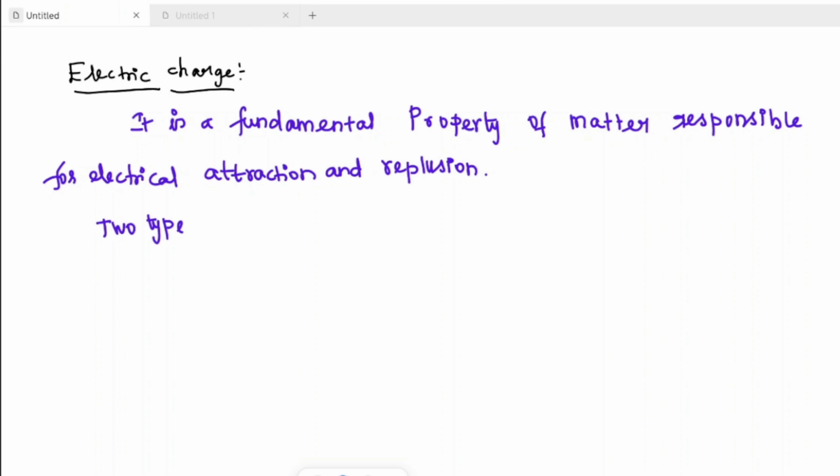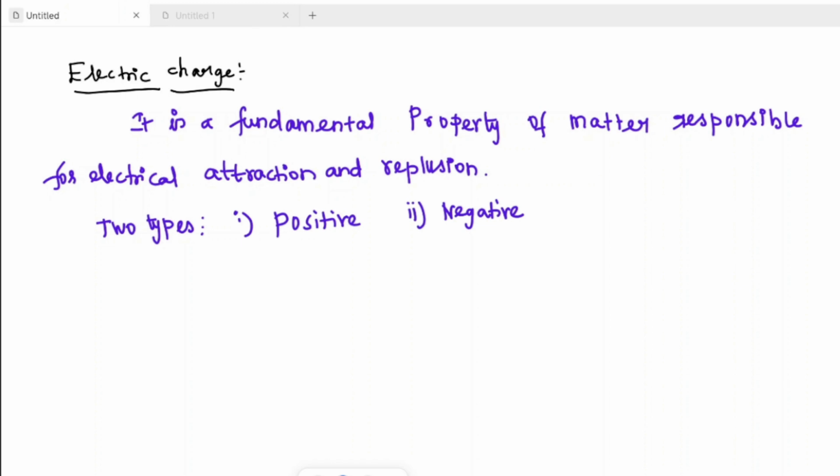What are the two types of charges? One is positive and another one is negative charge. Okay, so this is some definition, or basic idea, about electric charge.